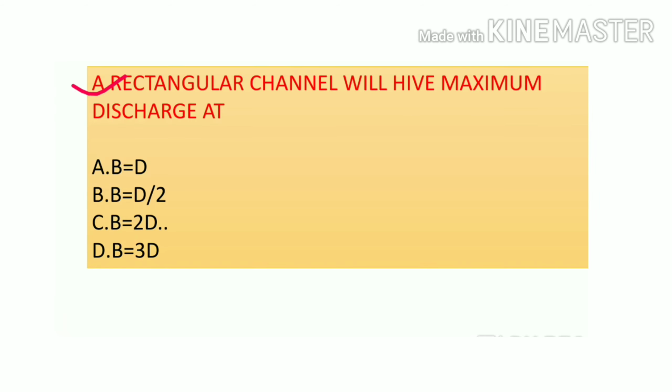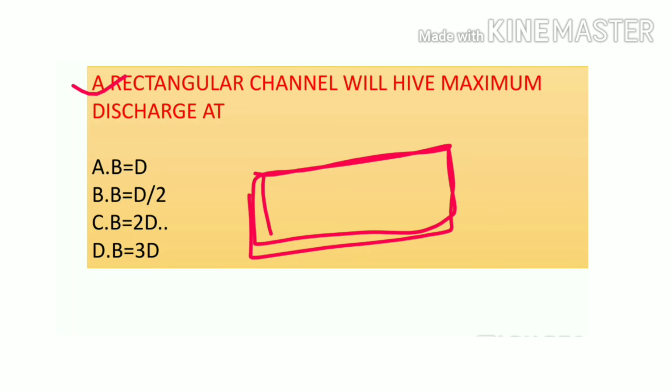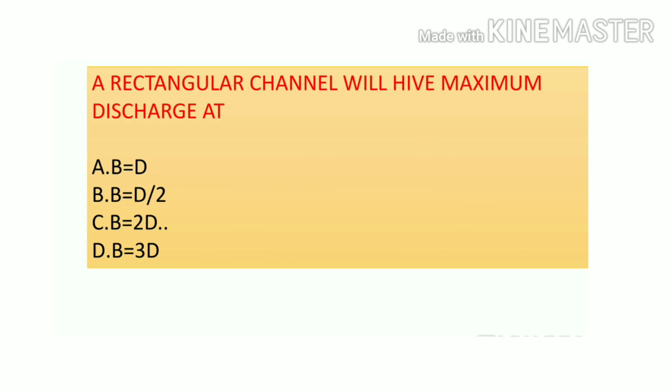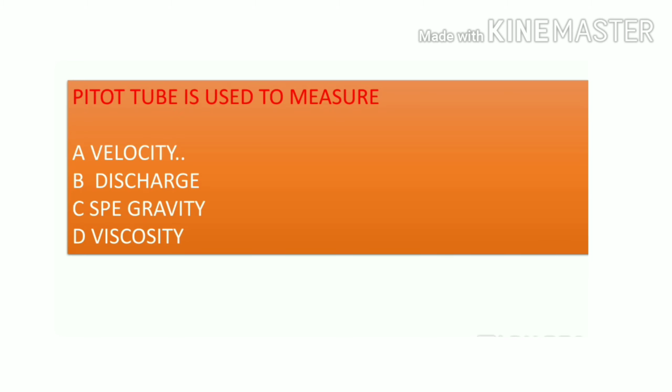A rectangular channel will have a maximum discharge when the width is equal to 2d, so its width is double its depth. It's a rectangular channel, so b is equal to 2d. A pitot tube is used to measure velocity.